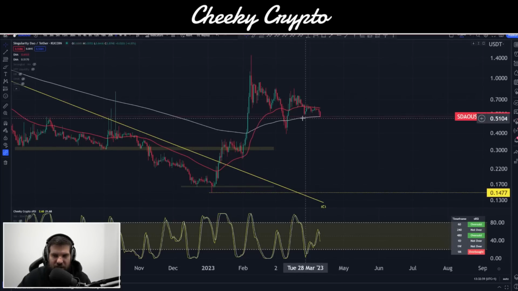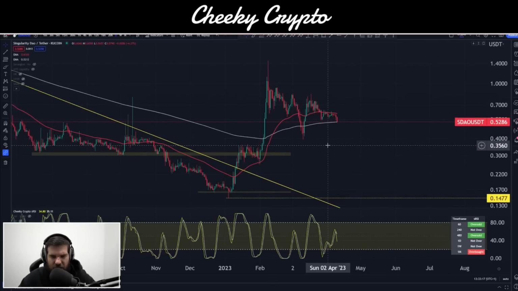You can see that we're just trying to test the 200 EMA on the daily, and we have found that the 50 EMA, this red line, is our resistance. I do expect us to break down from here, at least on the smaller time frames, and then we'll see whether or not we can get a bigger run to the upside at a later date.